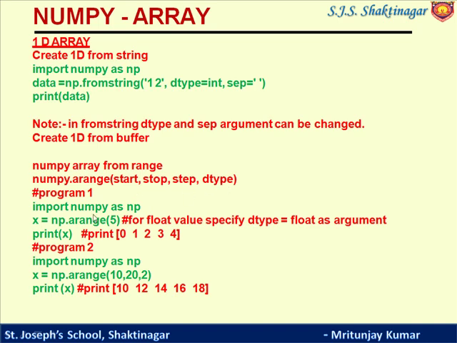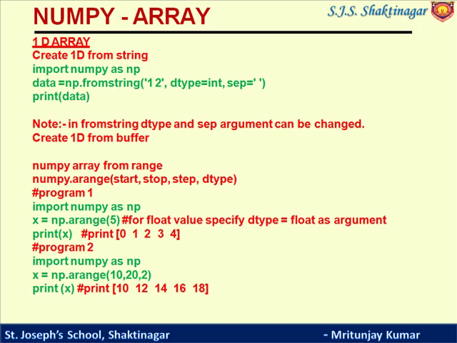Now listen, and let's see the example. Import numpy as np. So x is equal to np.arange(5). This means it will create an array with 5 elements. And now listen here, we have not given a start value, so it will start from 0, as we do with the range function in a for loop.